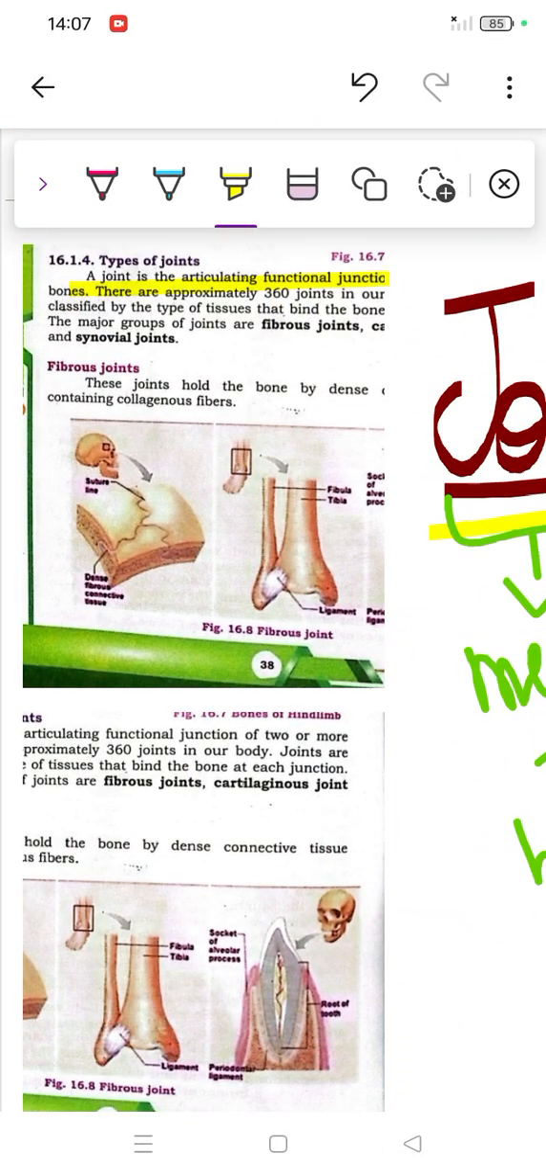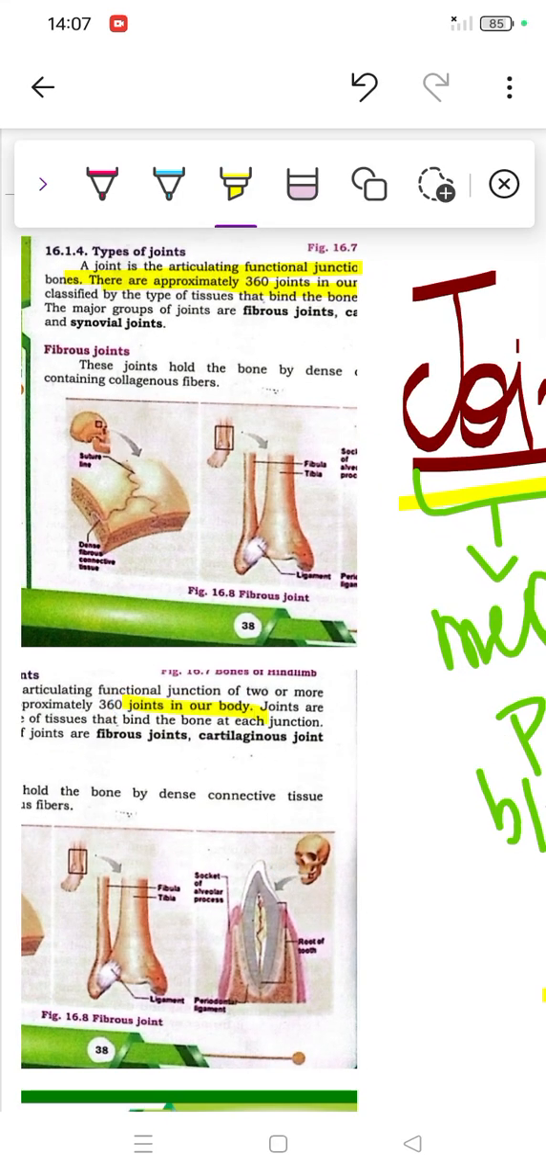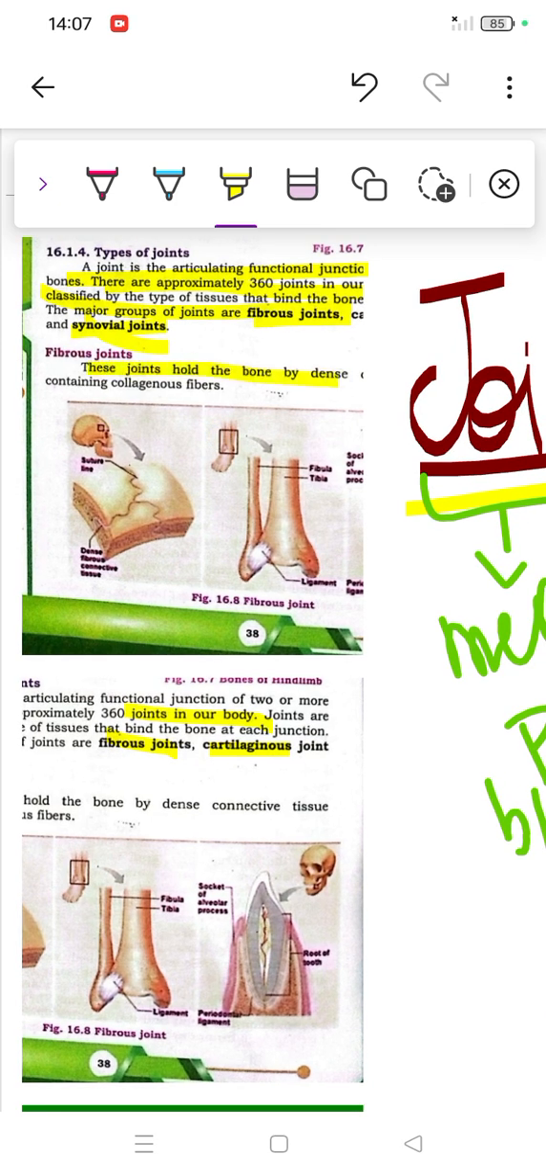We have approximately 360 joints in our body. Joints are classified by different tissues. The major ones are the fibrous joint, cartilaginous joint, and synovial joint. So let's check it out. Fibrous joints are held by dense fiber or dense connective tissue containing collagen fiber.